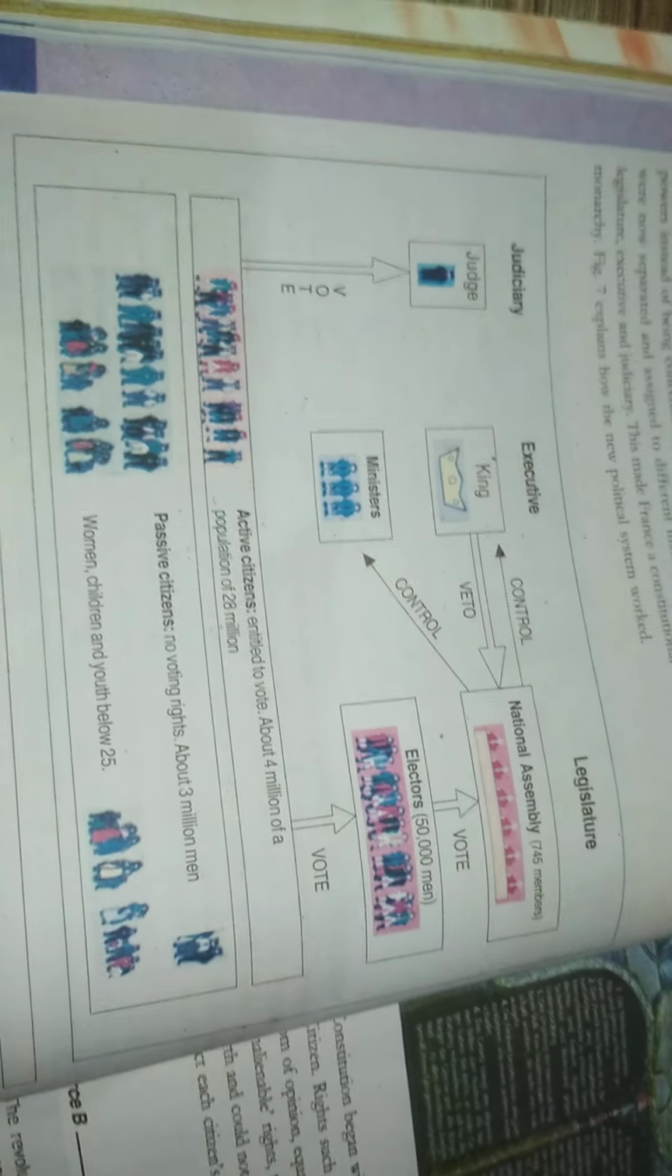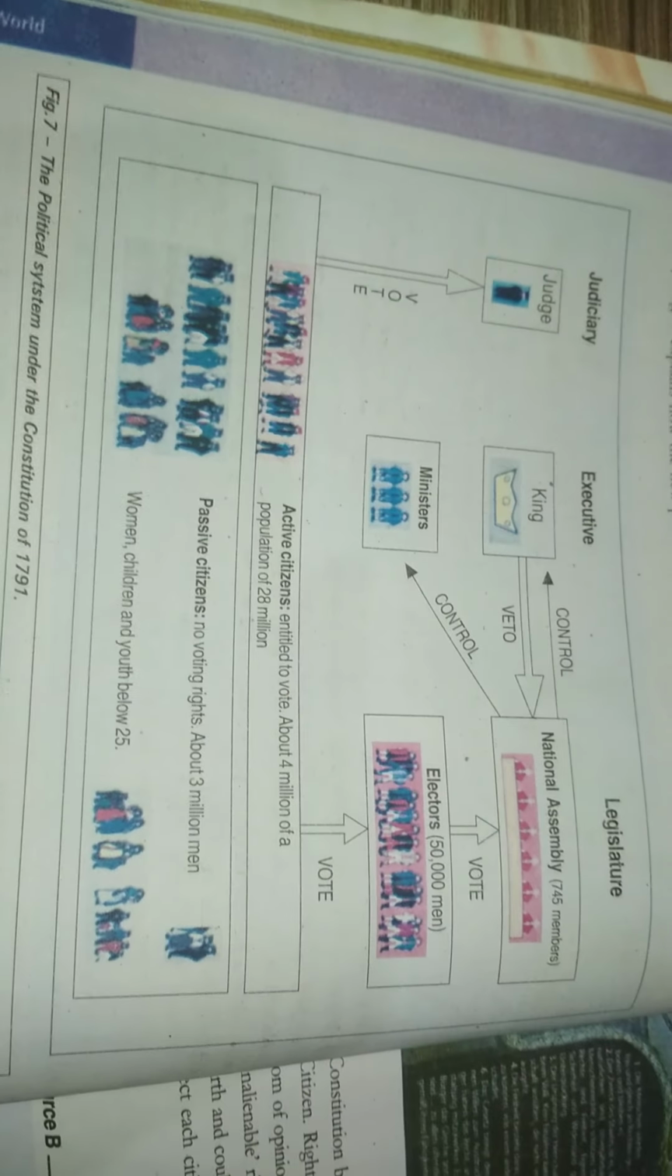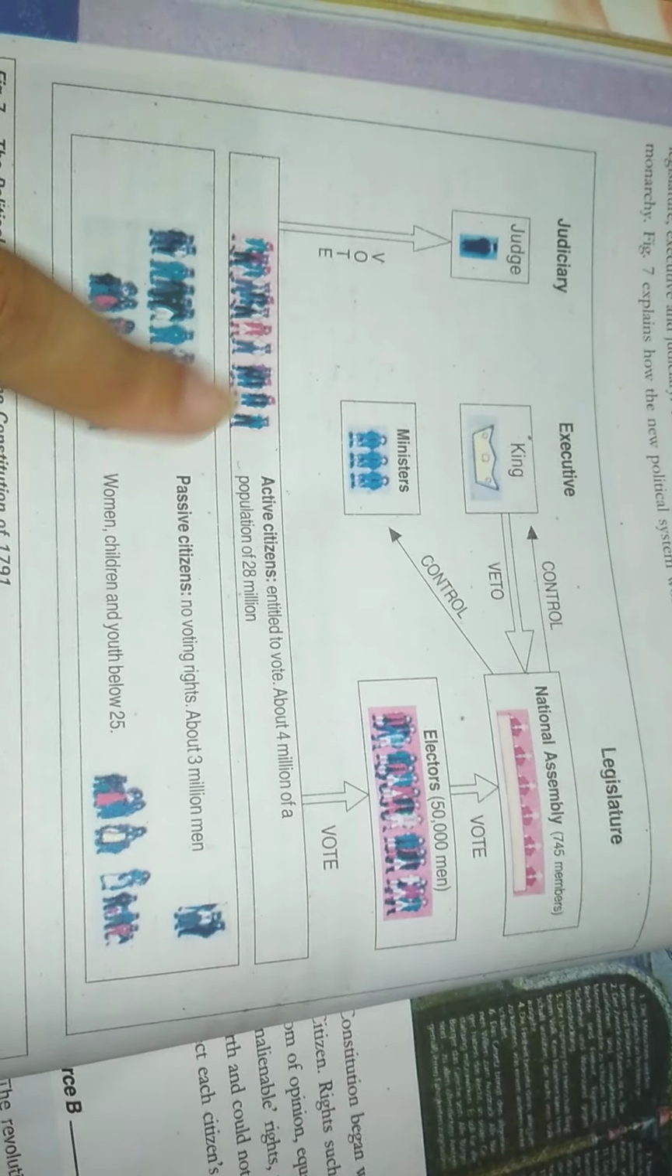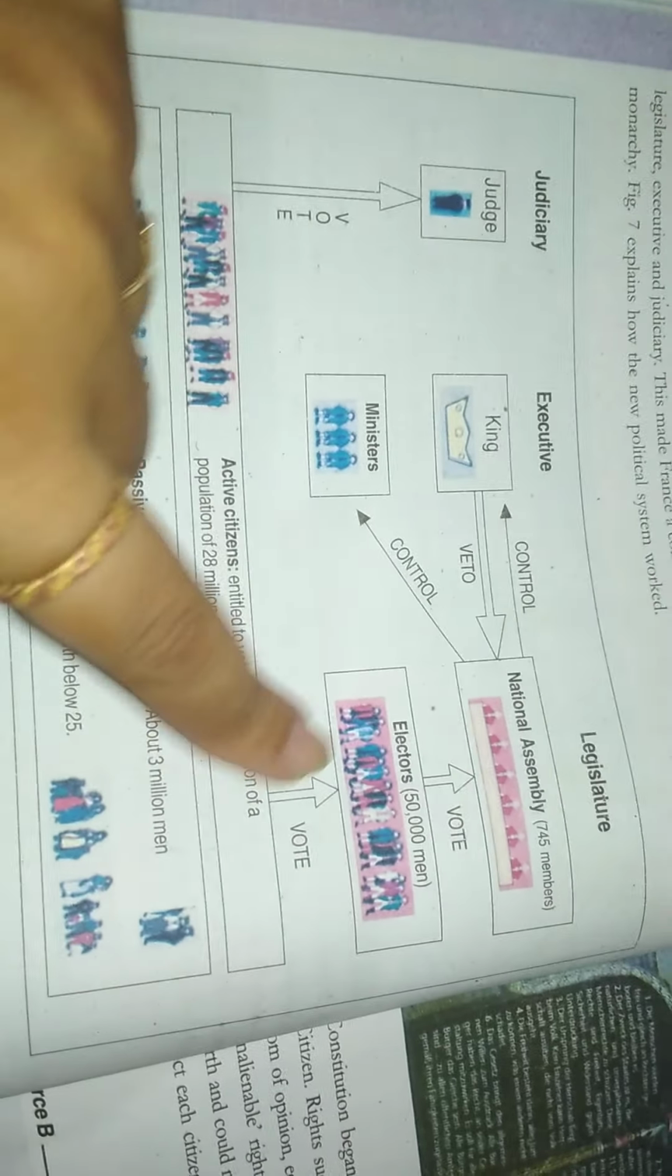Here figure number 7 is given. You can see the procedure of elections and the constitution. Here we have active citizens. Active citizens means about 4 million of the 28 million population. That means only about 4 million people out of 28 million are eligible to cast a vote, and they are giving votes.